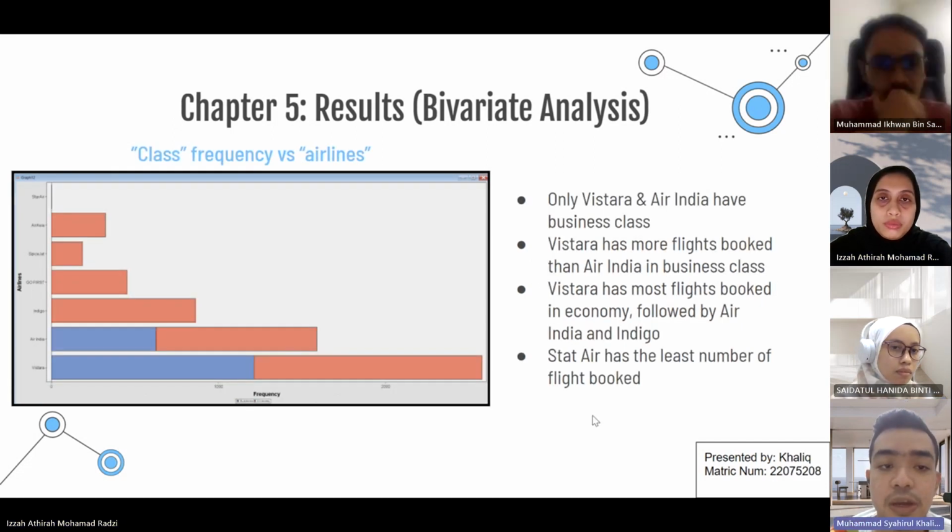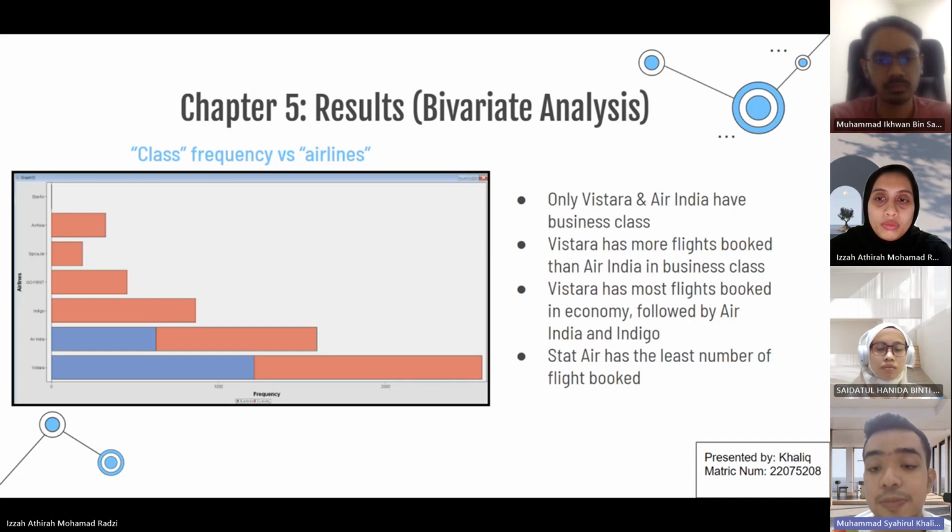Okay, we'll be focusing on the bivariate analysis. So firstly is the class frequency versus airlines. So as you can see that Vistara and Air India both has the highest most booked flights in economy, and they are the only ones that have in business class as well. So this indicates their dominance in the Indian domestic airline.